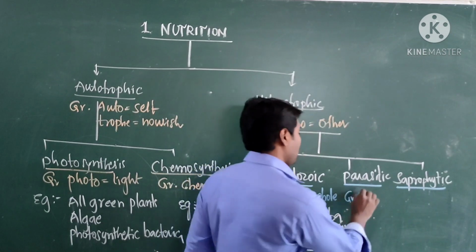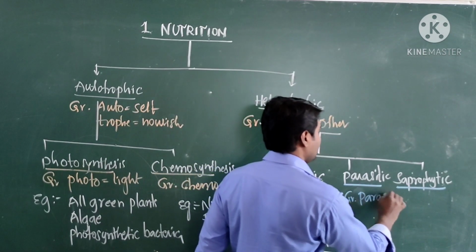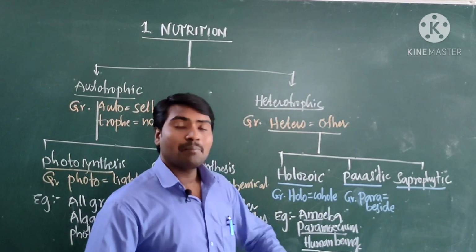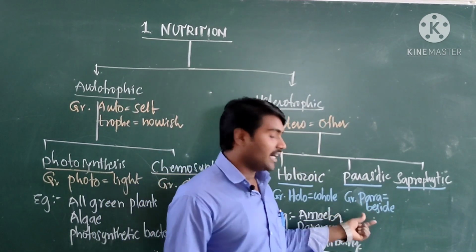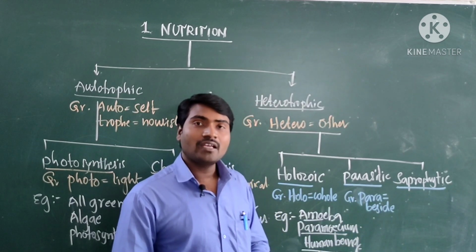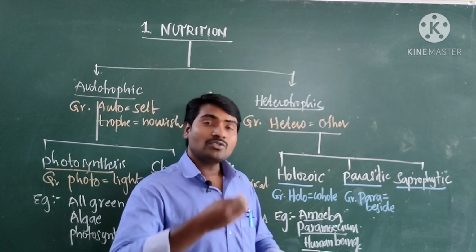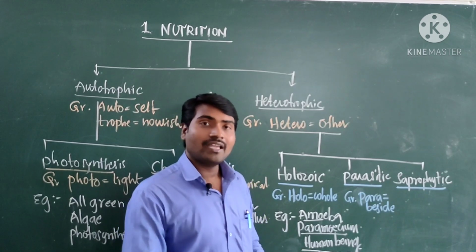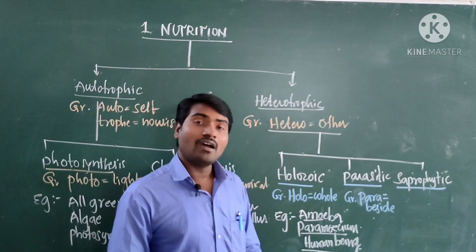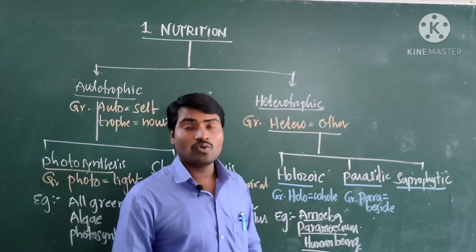Coming to parasitic: in Greek, para means beside. They derive their nutrients from other organisms without killing them. These organisms live in other organisms, and often they may cause disease to the host also.